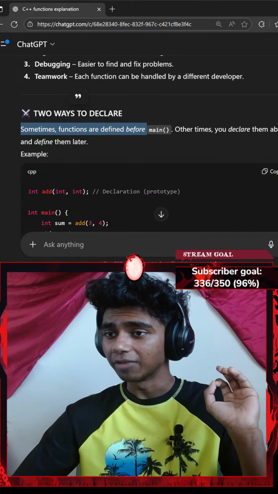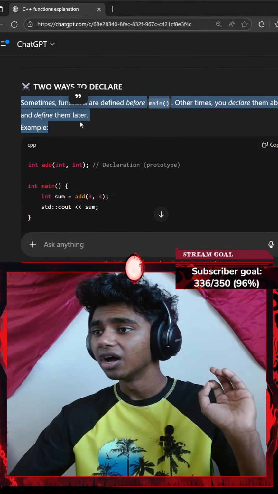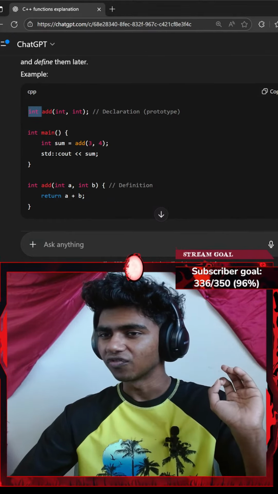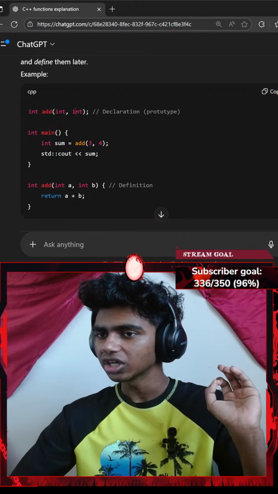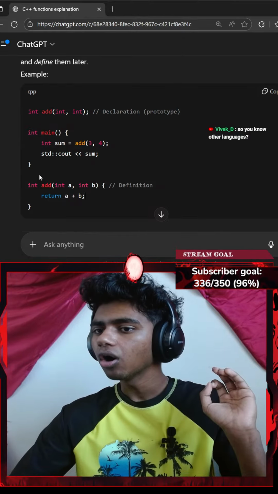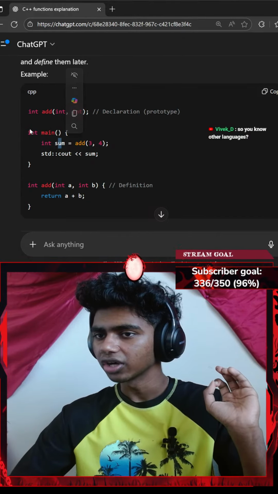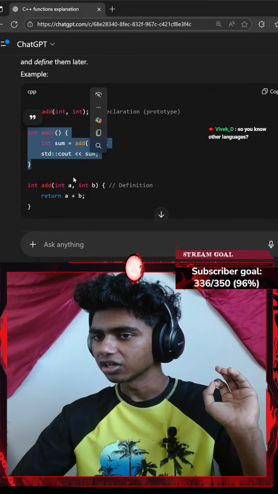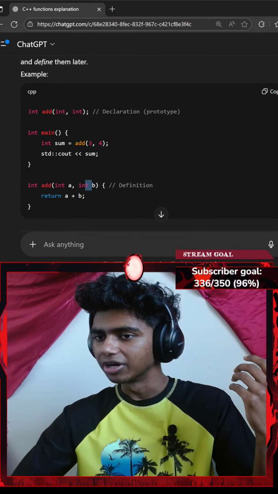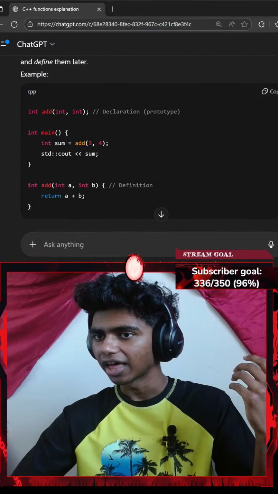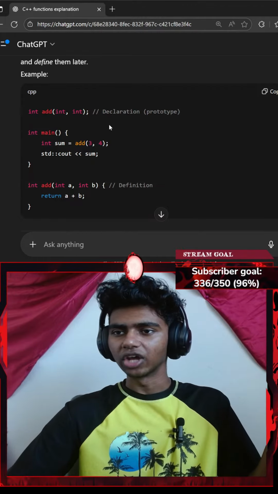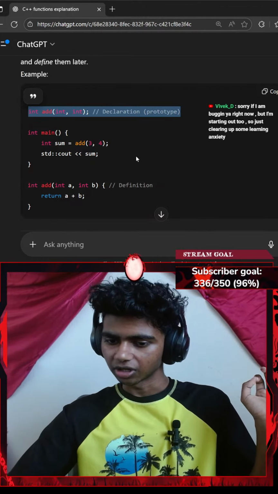Sometimes functions are defined before main, other times you declare them above and define them later. Okay, so we defined a function, we typed it to return an integer, and the two parameters are integers. Oh, so this is the definition, that's the declaration. I wrote my main function here, and then I created another function called add with two parameters that get added. I declared it up here because C++ reads from top to bottom, so it wouldn't know what my function is unless I declared it up here.